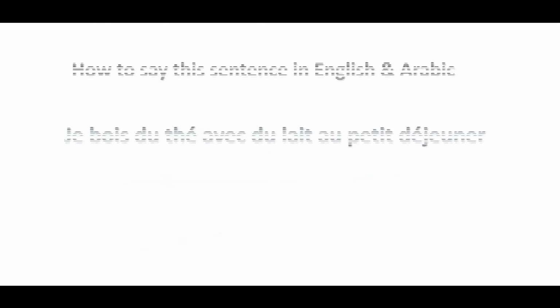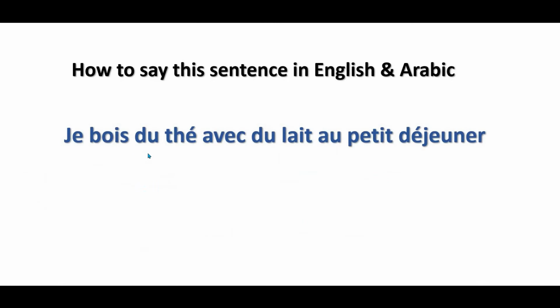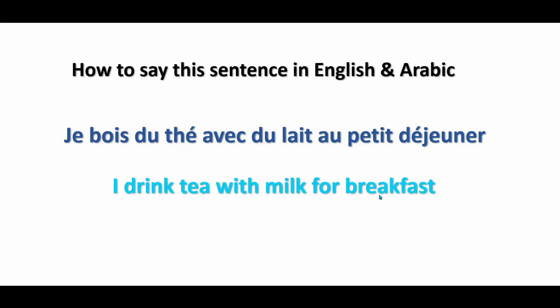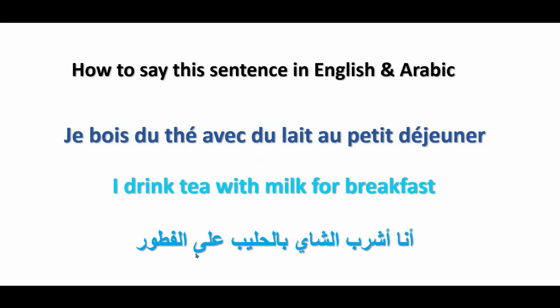Next example. Je bois du thé avec du lait au petit déjeuner. Same example. The two partitive articles, and we added au petit déjeuner. I drink tea with milk for breakfast. أنا أشرب الشاي بالحليب على الفطور.